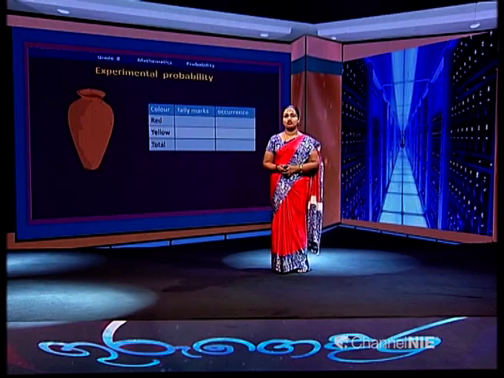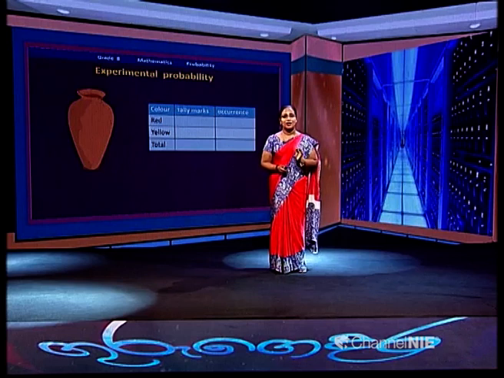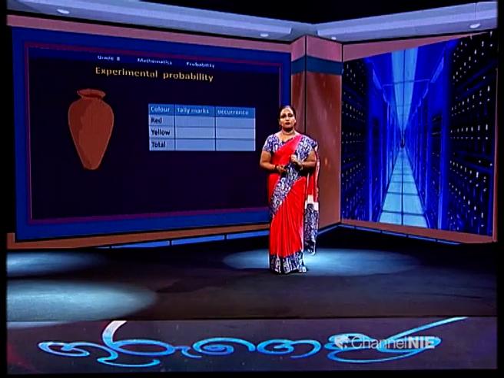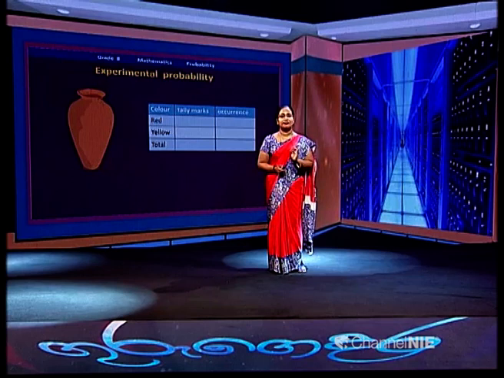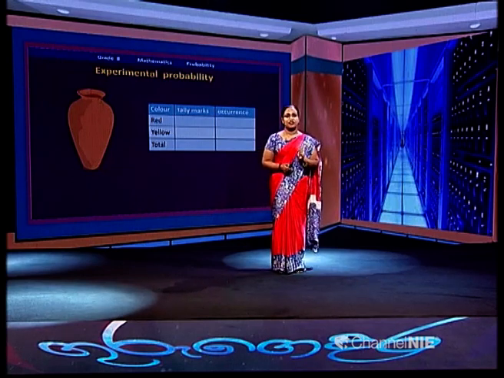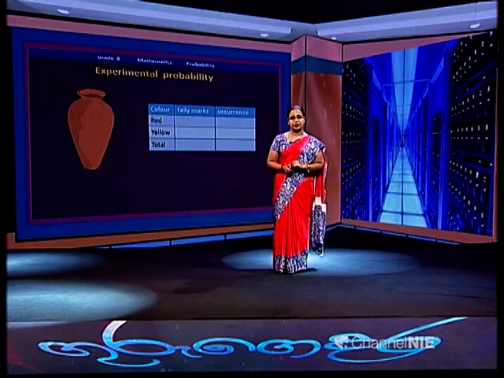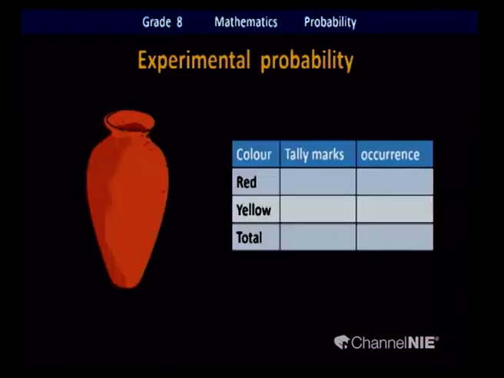We are going to really take out marbles from this pot and check the color, and we are going to mark it, collect the data. We'll see one by one.